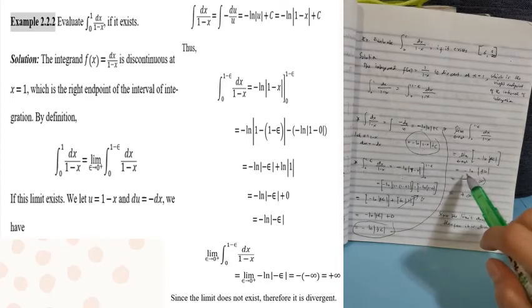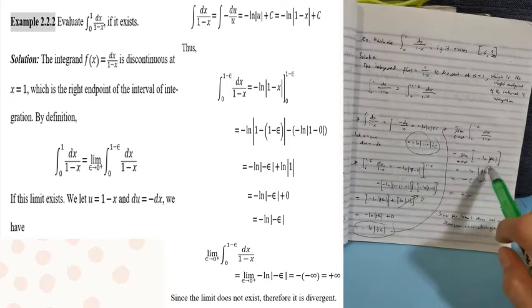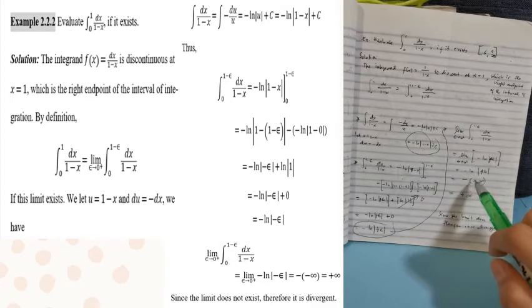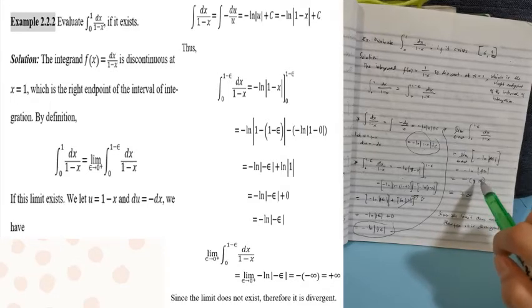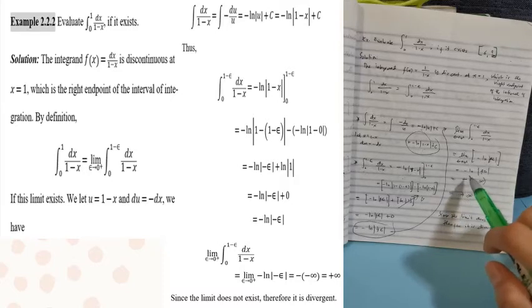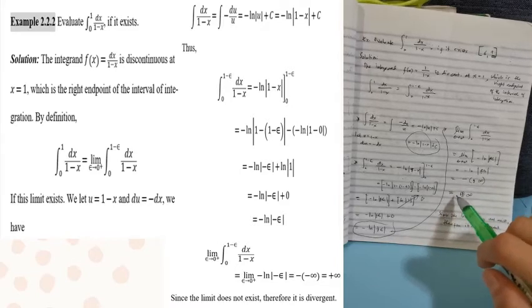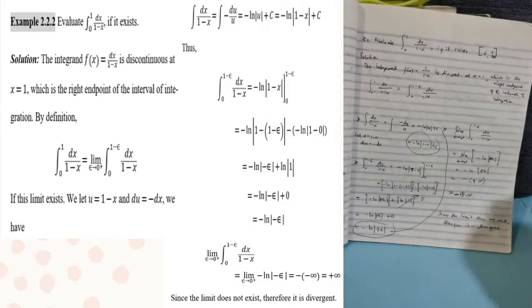Replacing epsilon by 0, the negative ln of 0 is positive infinity, times the negative, so this is negative infinity.